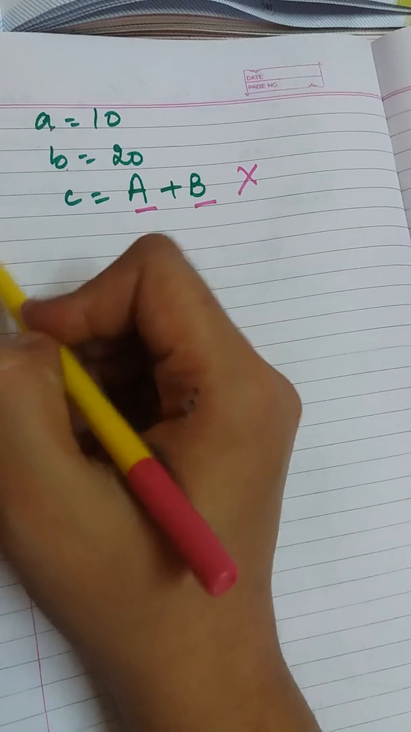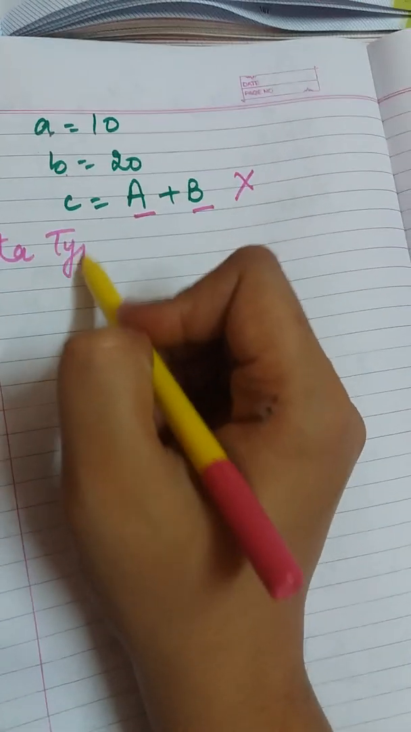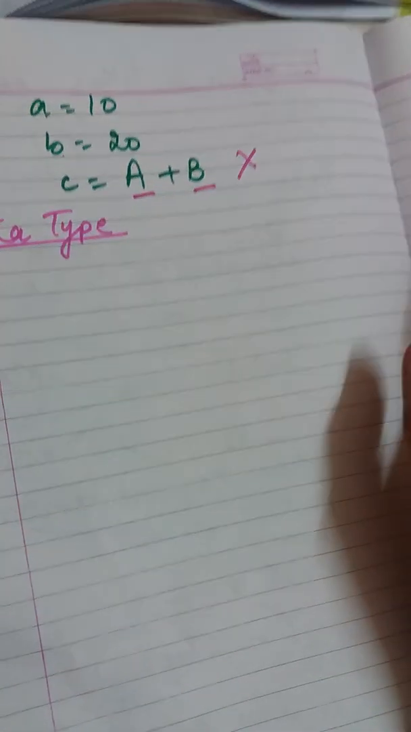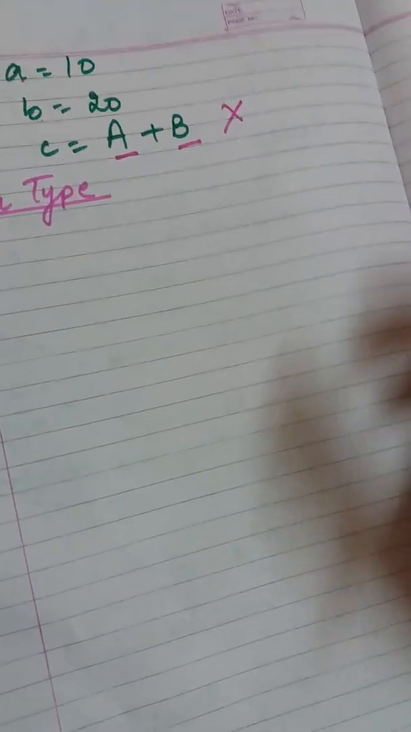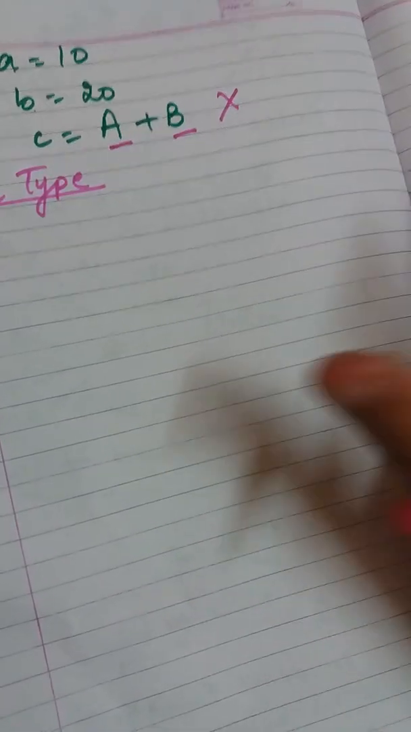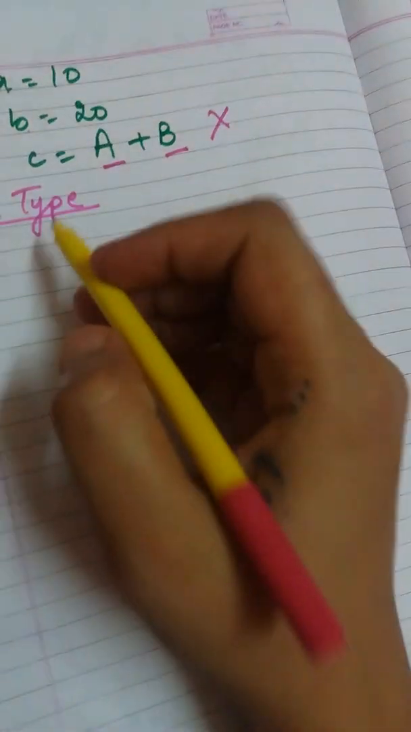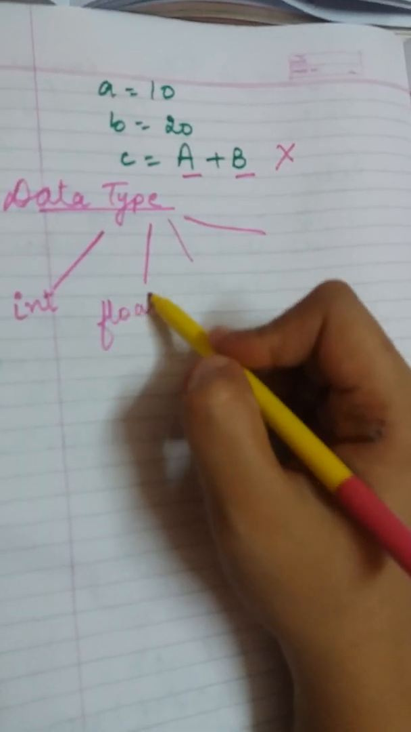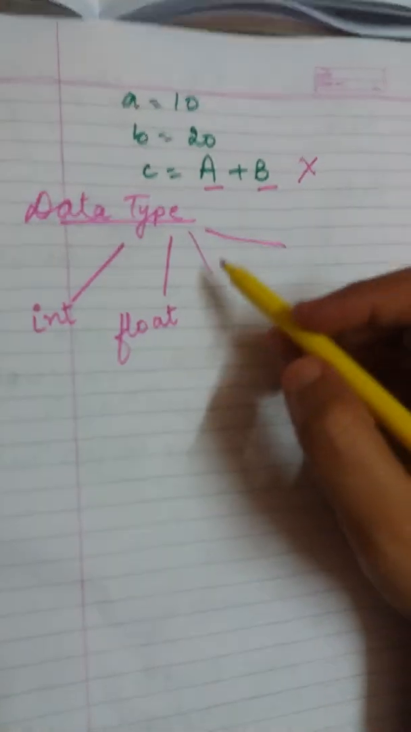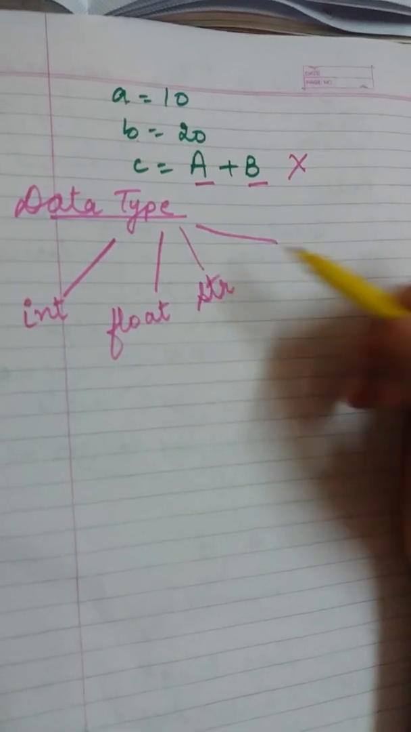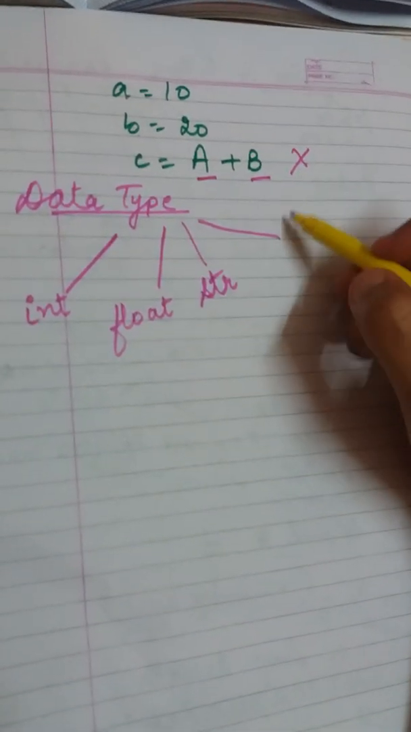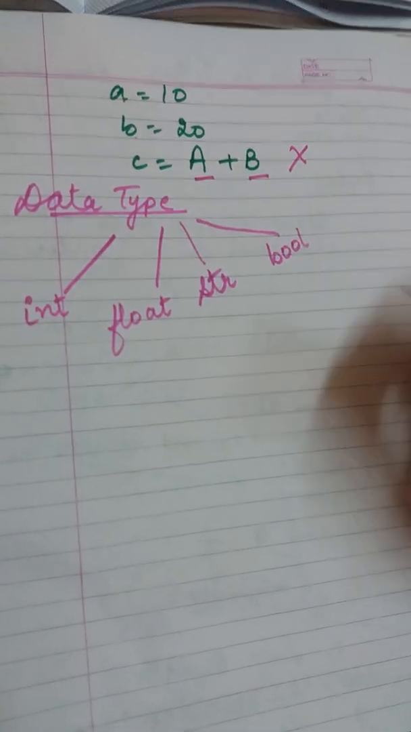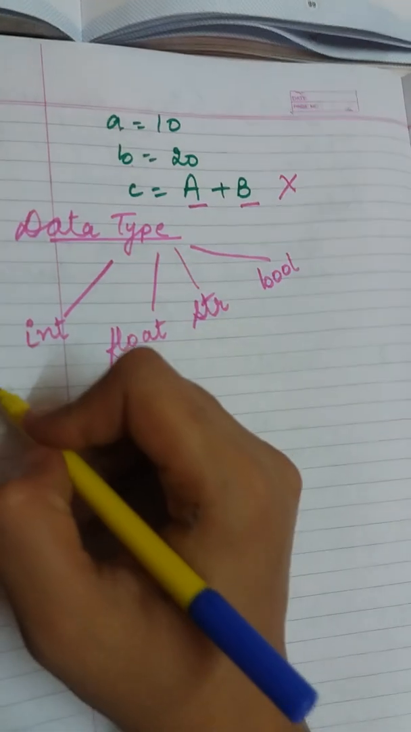Next is, beta, data types. Whatever data you are putting inside a computer has some kind of type in order to differentiate between the data. Four basic data types we study. The first one is int, that is integer. Second one is float, that is floating numbers. Third one is string, that is str. And fourth one is boolean. I am writing their full names also.